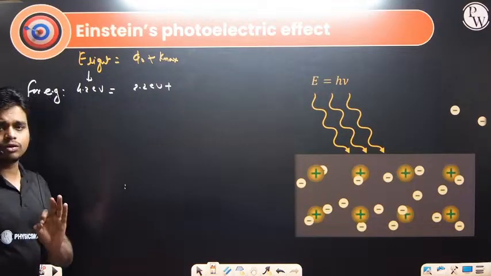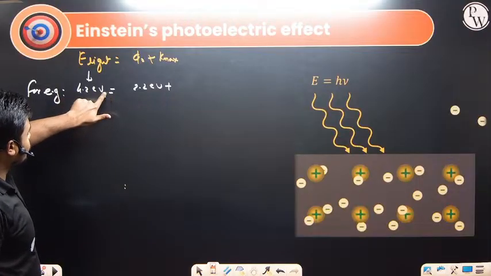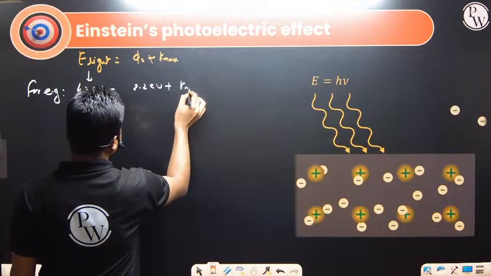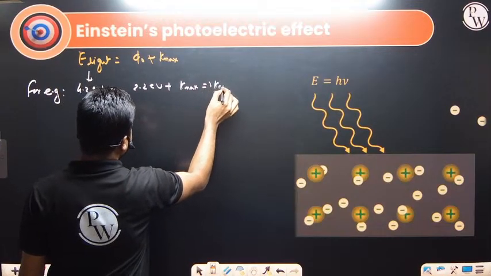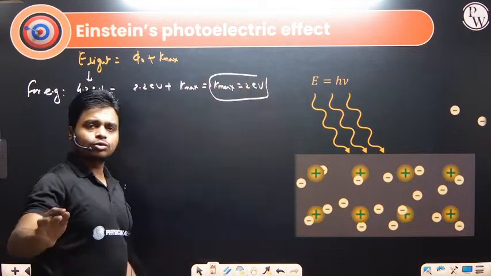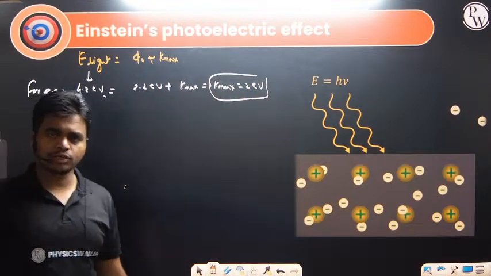So for 1 electron we have 4.2 electron volt, that is the energy of the photon, equal to 2.2 electron volt plus the maximum kinetic energy Kmax. So from here we can calculate Kmax. The Kmax we get here is 2 electron volt, that is, 2 electron volt will be the maximum kinetic energy of the given electron.